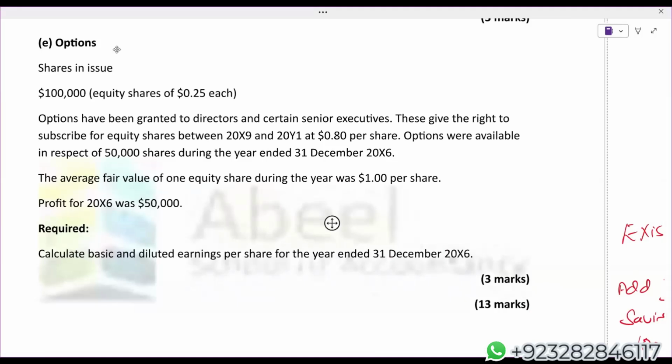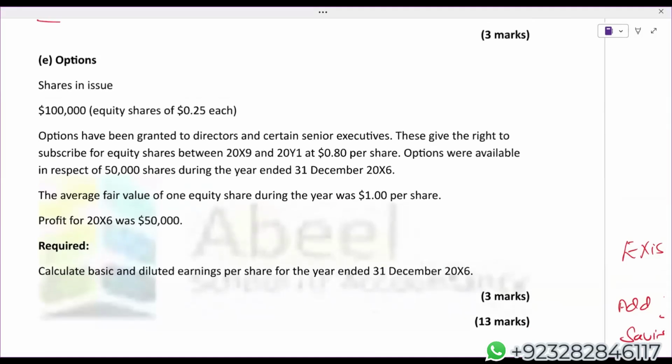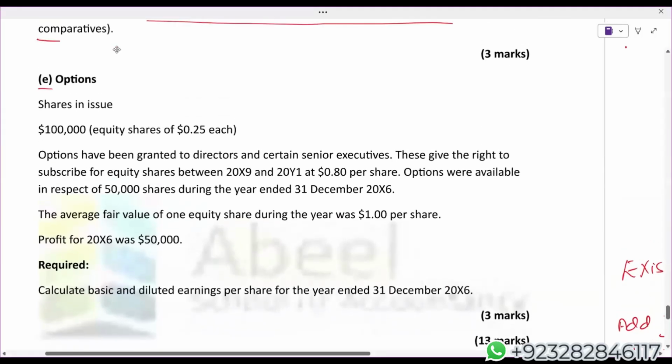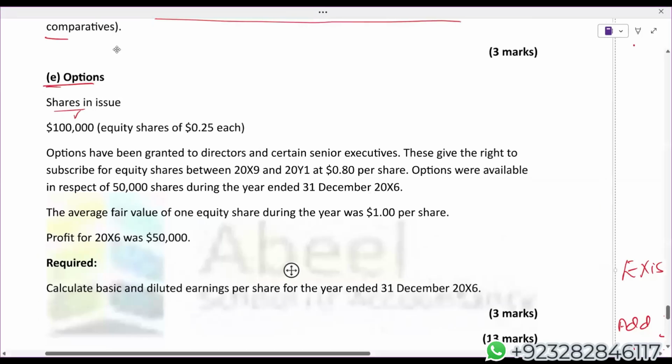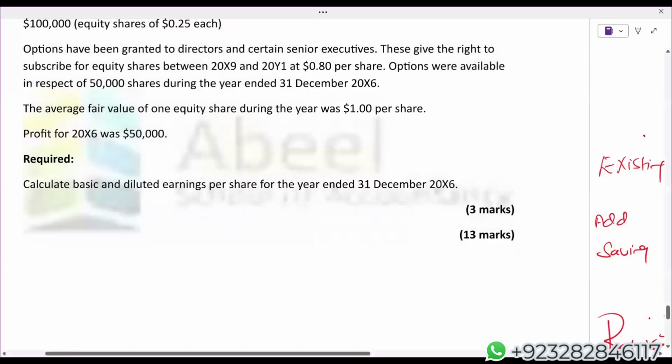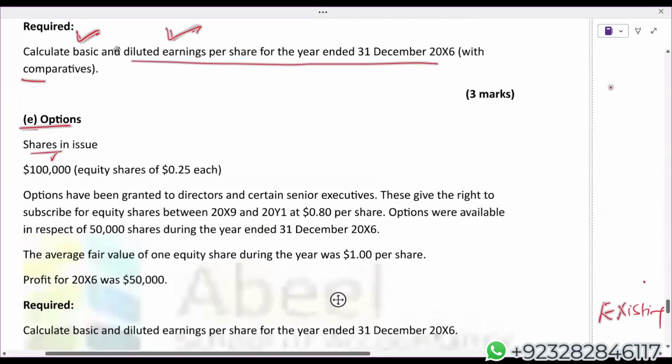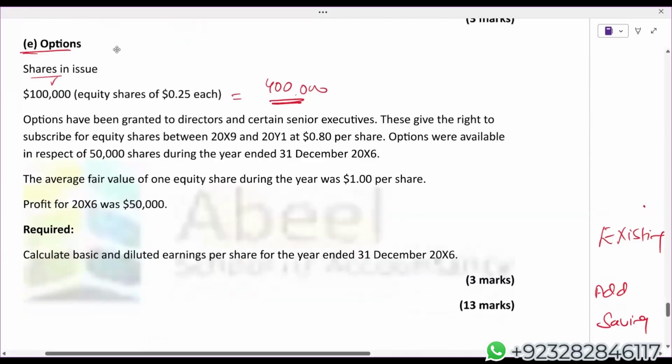Now we need basic and diluted. Last option, E. Shares in issue, again 4 lakh, because share capital divided by par value. Options have been granted to the directors.